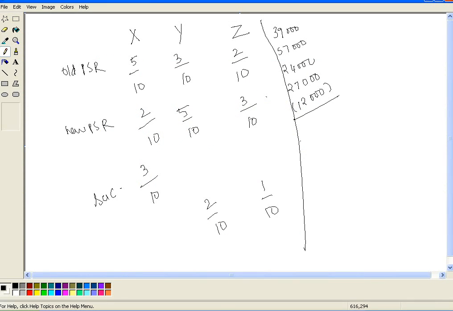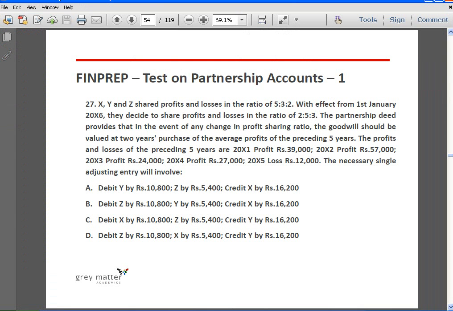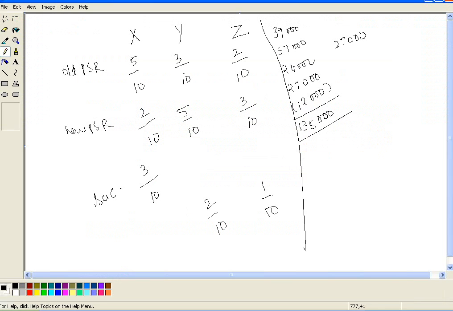So let's find out the value of goodwill. 39 plus 57 plus 24 plus 27 minus 12. 135 is the total. So average will be 135 divided by 5, 27. Average profits are 27,000, and 2 years' purchase, into 2, 54,000 is the value of goodwill.